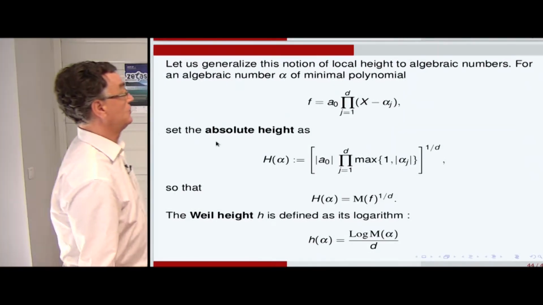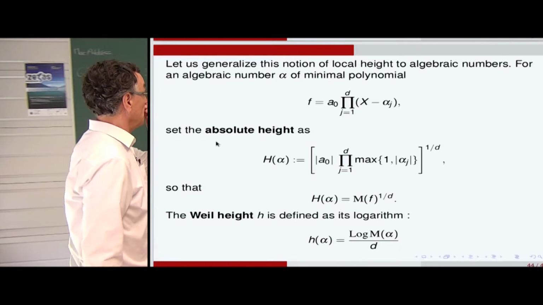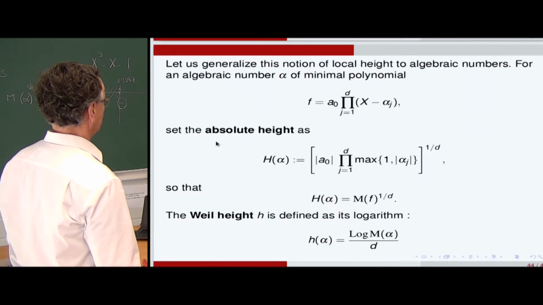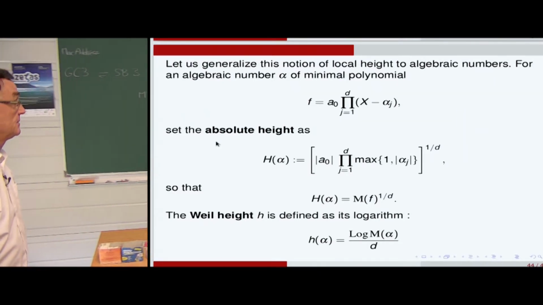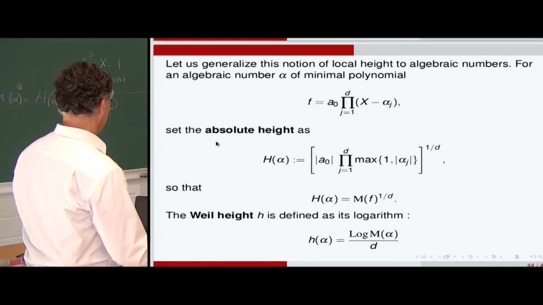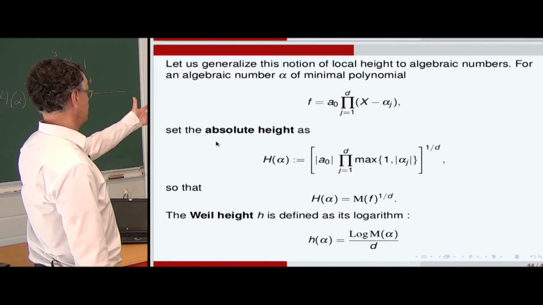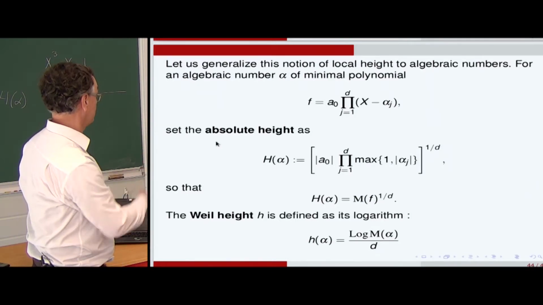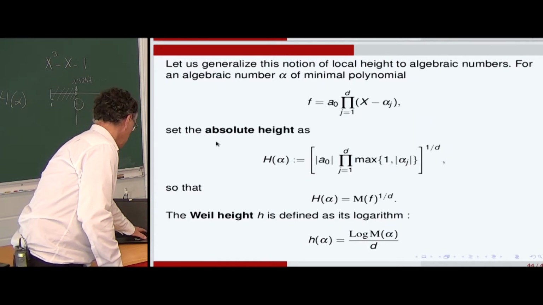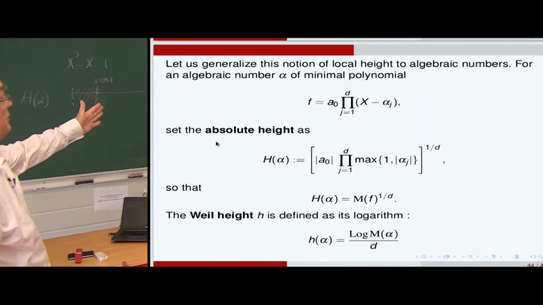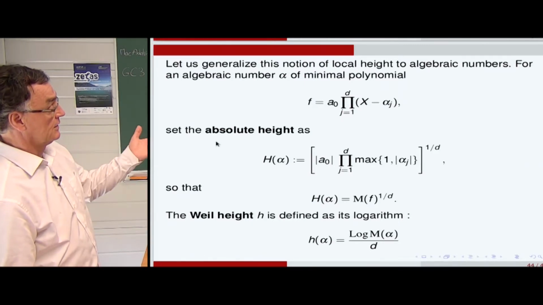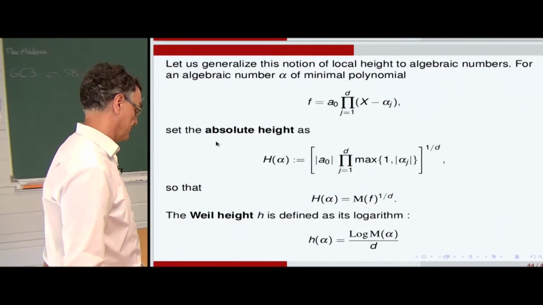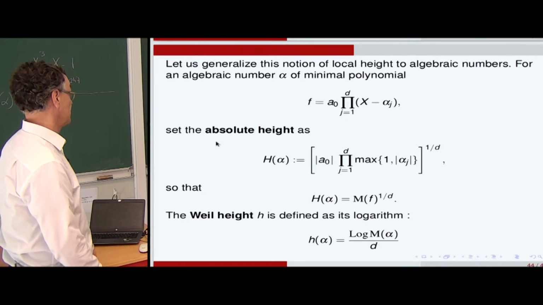So now we would like to generalize this notion of local height to algebraic numbers. We have a minimal polynomial. We have an absolute height as it is written here. So we have seen it is correlated to the Mahler measure. And the Weil height, h, is defined by the logarithm of the Mahler measure divided by the degree. So it comes from the equations and local factors. So the Weil height is important to study. The minoration of the Weil height is the same, apart from the degree in the denominator, as the problem of the minoration of the logarithmic Mahler measure.